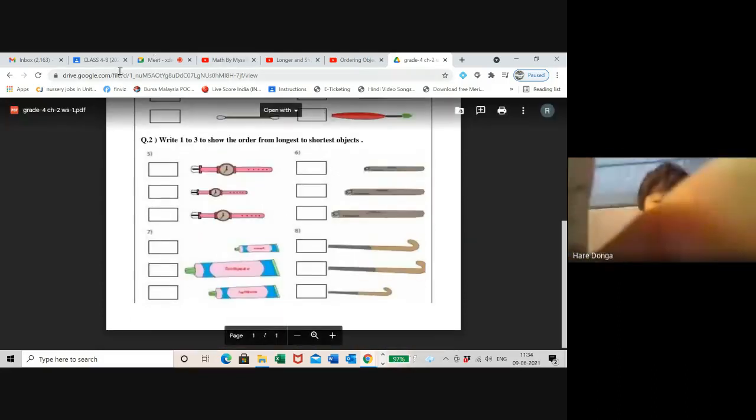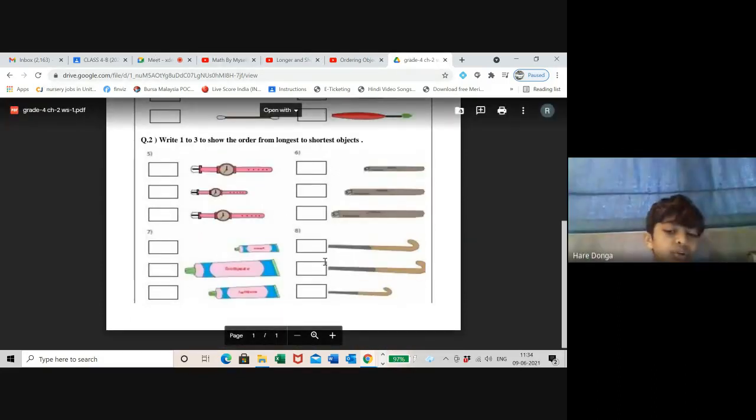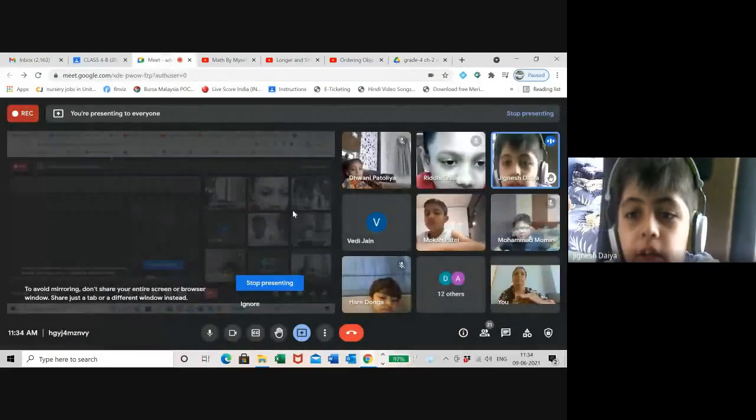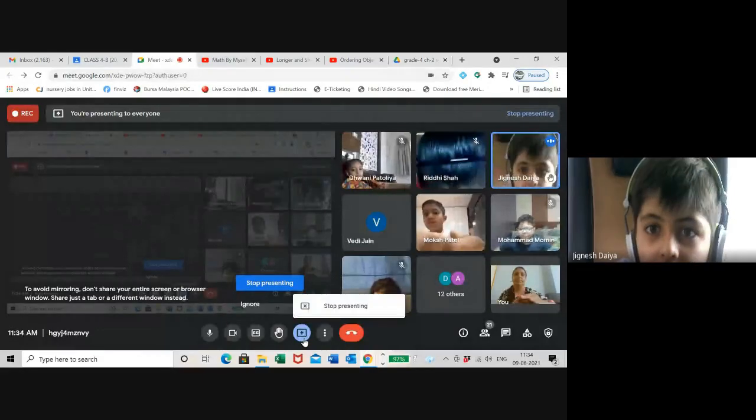Ma'am, do we have to stick it in the notebook or the revision book? When will you send this work? Once your class gets over, you will get it in the class. Ma'am, can we print this? You can either take a printout or you can do it in Google Docs.